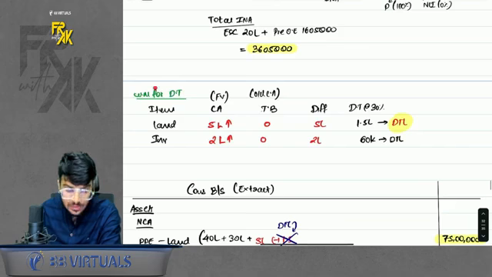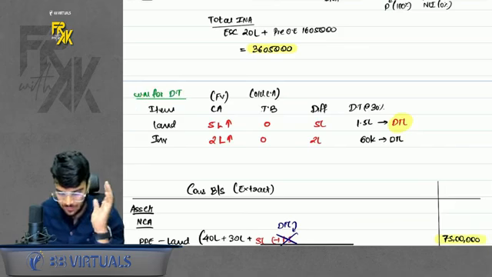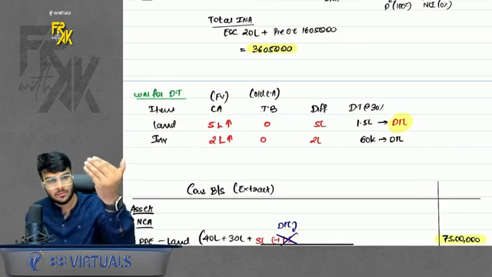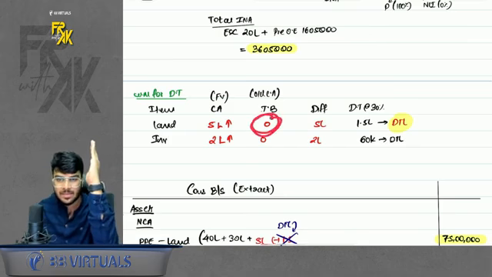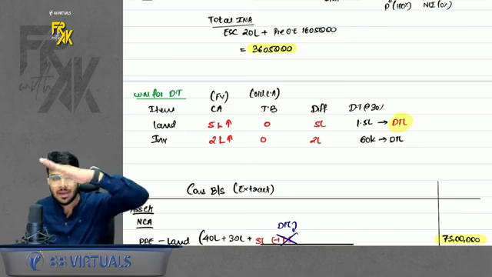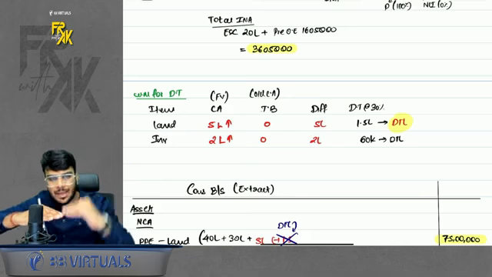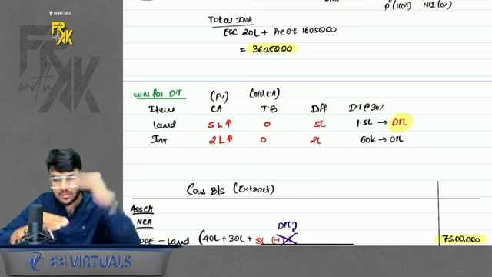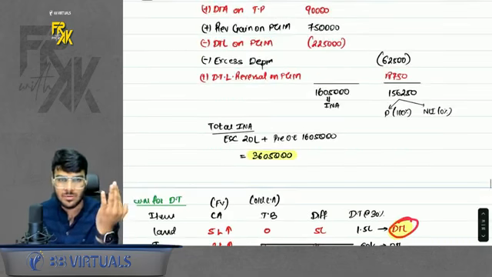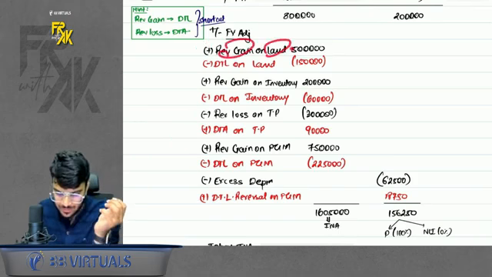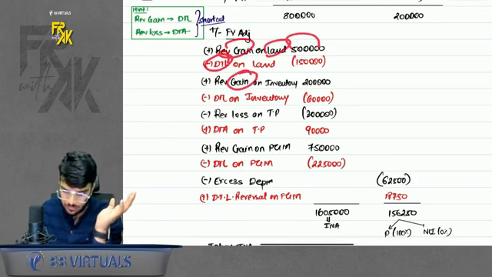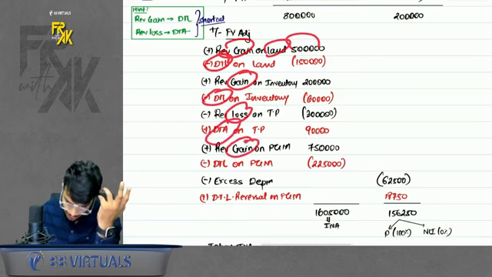Logically, we have discussed it here. Because let's say, if the land has a carrying amount higher by 5 lakhs, your carrying amount will be higher by 5 lakhs compared to the tax base. Okay. So if the carrying amount is higher, the tax base is lower. We want to reduce the carrying amount towards the tax base. So reduce the asset, create a liability. Simple. So this is logical. But in exam, you can do the shortcut. Okay. So gain on land is 5 lakhs. So there will be DTL. Gain, DTL. Loss, DTA.